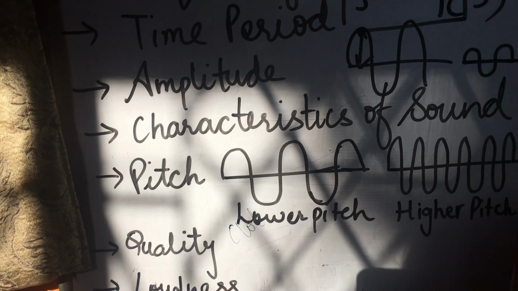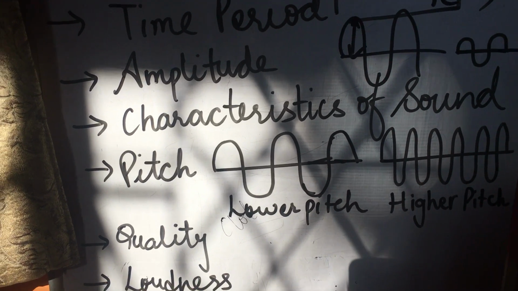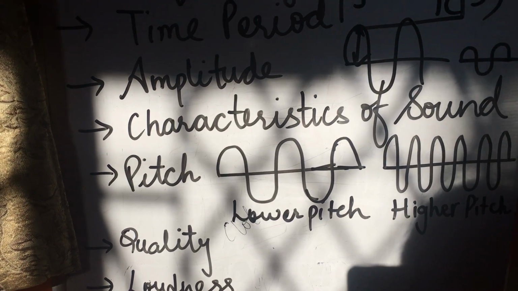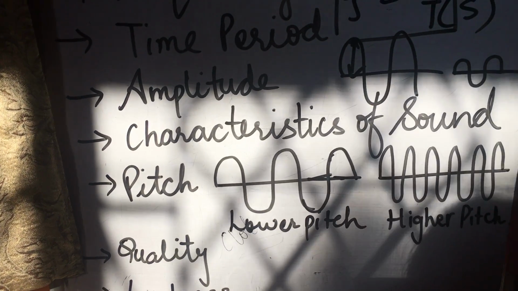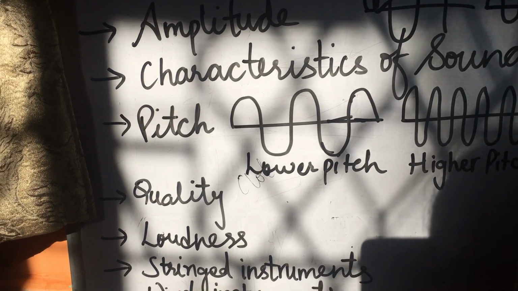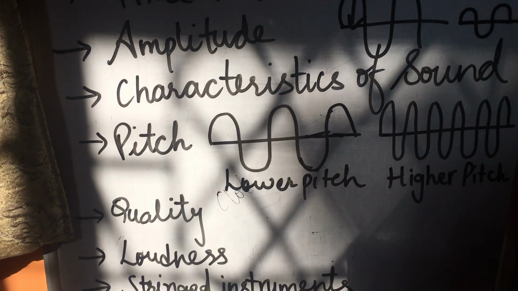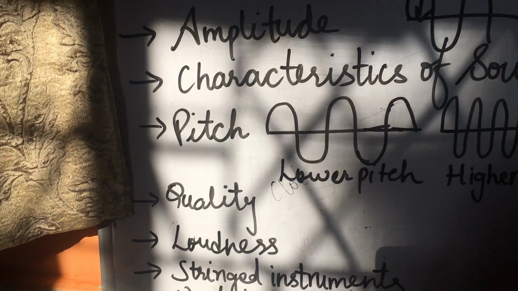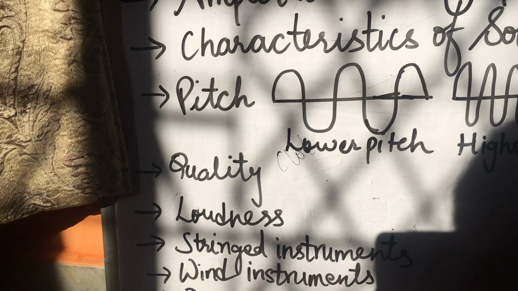Here comes the characteristic called quality. Sound quality comes into action. What is quality? Quality distinguishes between various sounds and is dependent on the source that produces the sound. That is why each musical instrument produces a different type of sound, and each friend's voice is different from the other. You can easily recognize the person who is speaking over the phone without that person telling his name. How can you say this? Because of this quality.